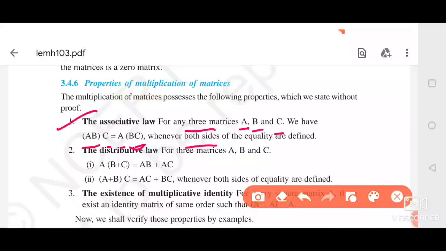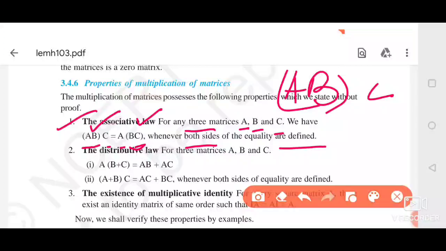Whenever both sides, the left hand side and the right hand side, are defined, meaning we can find AB into C and A into BC and these two are equal, then A, B, C are associative under multiplication.